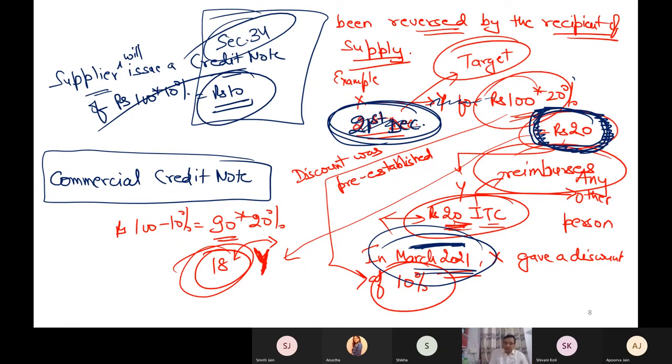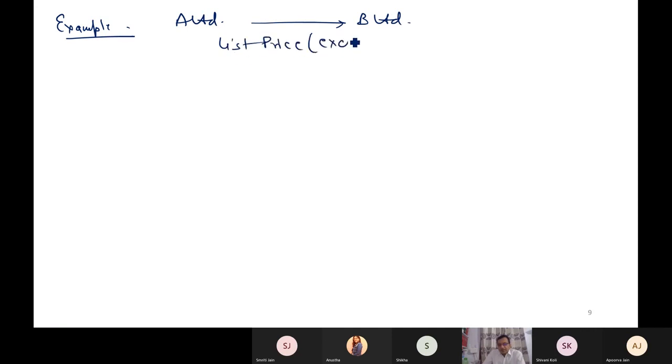Let me discuss a small example. A Limited supplies something to B Limited. List price, excluding discounts and taxes, 50,000.